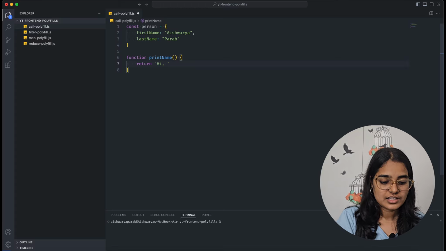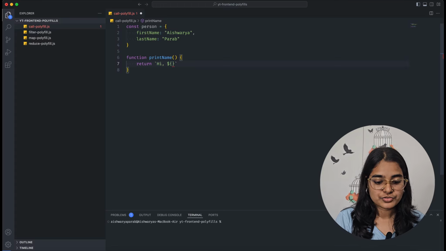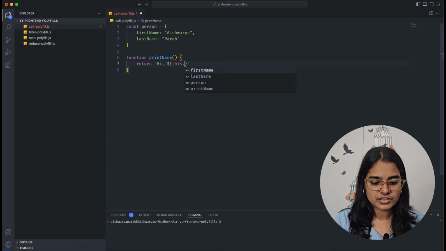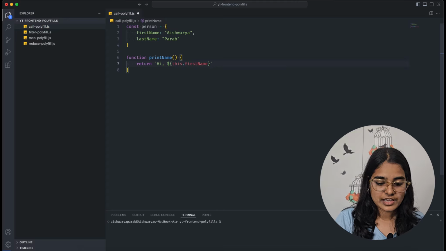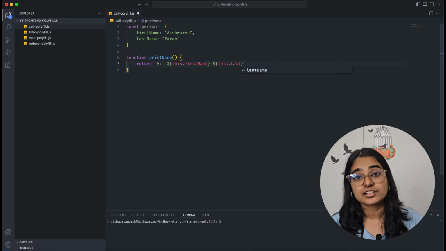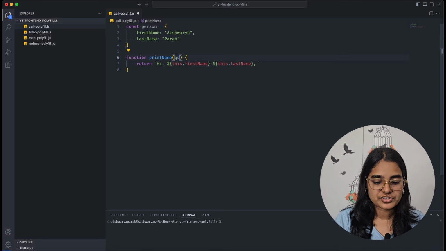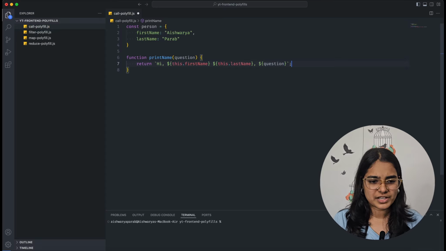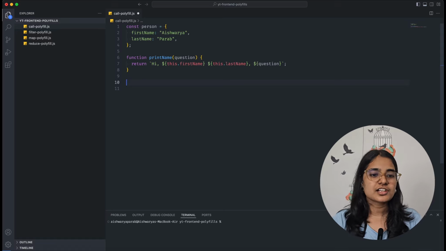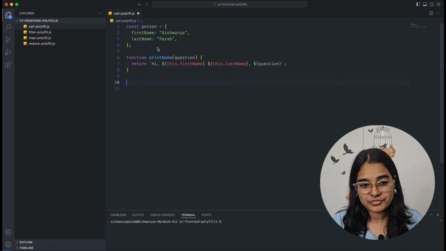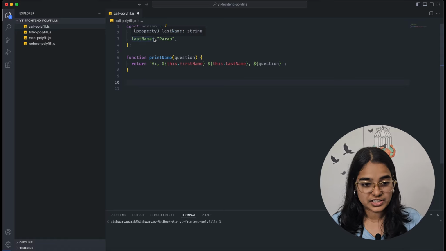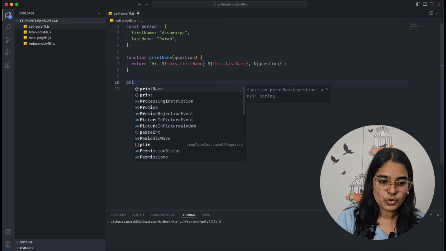Let's say hi. This is a template literal, so here you can use this dot first name, and again you can do the same thing, and here you will use this dot last name. And here you can just say how are you, or maybe you can take the question as the parameter, and embed the question here. Simple, nothing complex till here, right? I've just written a function. I've used some of the properties from the person object. So now what I will do is I will call this function.